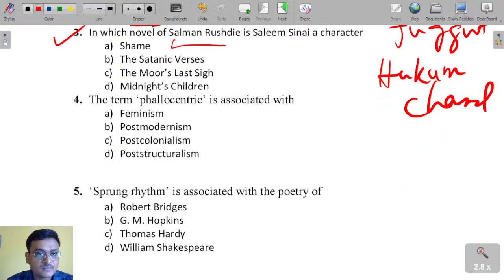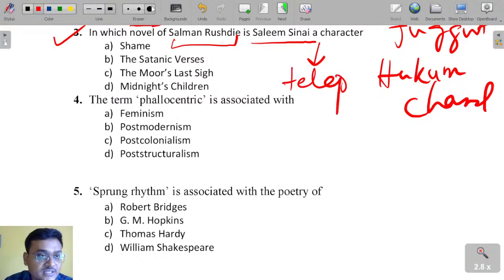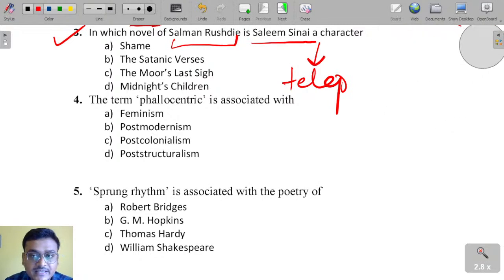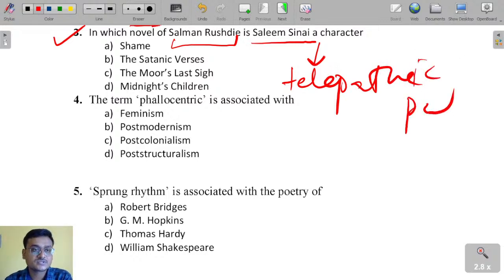In which novel of Salman Rushdie is Salim Sinai a character? Salim Sinai has telepathic power. Salim Sinai is an important character, the main protagonist of this novel.